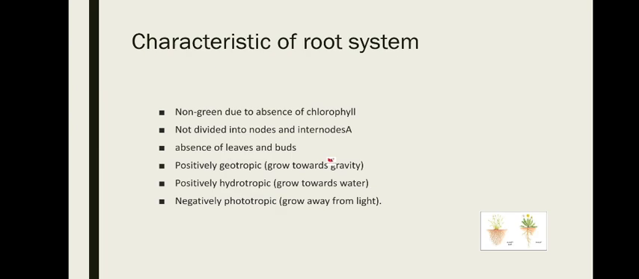Characteristics of the root system: not green due to the absence of chlorophyll, not divided into nodes and internodes, no leaves and buds, positively geotropic, negatively phototropic, and no photosynthesis.